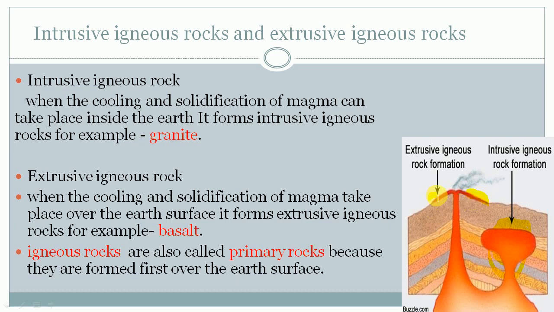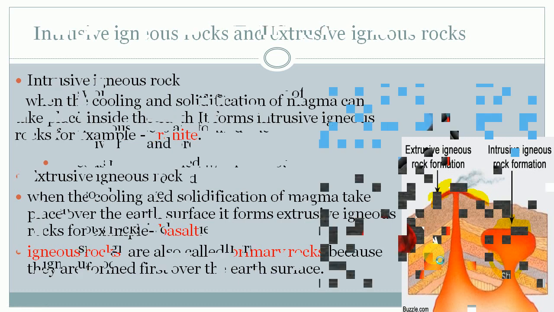Here we can easily identify the extrusive igneous rock because it forms over the earth's surface, and intrusive igneous rock forms inside the earth. Igneous rocks are also called primary rocks because they are formed first over the earth's surface.